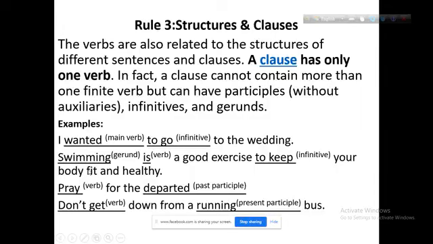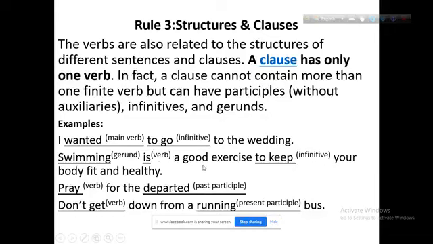In another example, you see, swimming is a good exercise. The be verb is the main verb here and swimming is a gerund. Swimming is also a verb and it is in the form of a gerund. So, there may be more verbs in a sentence, but only one main verb and the others will be participles, infinitives, gerunds, etc.